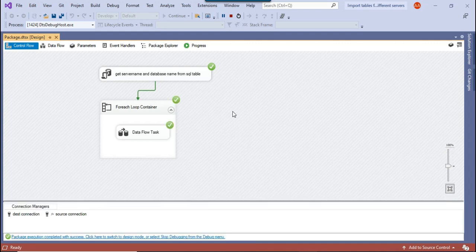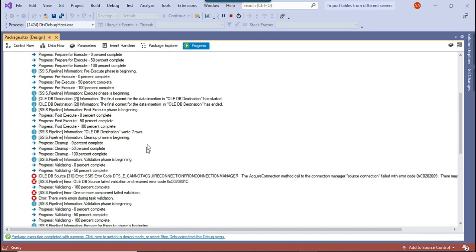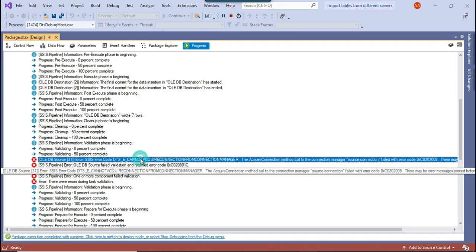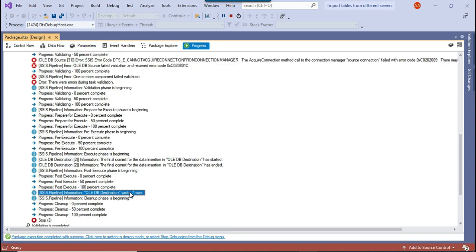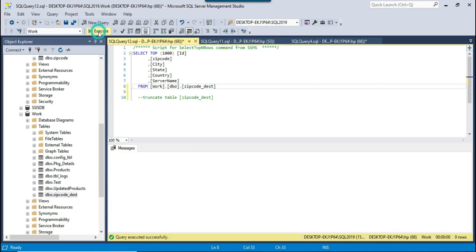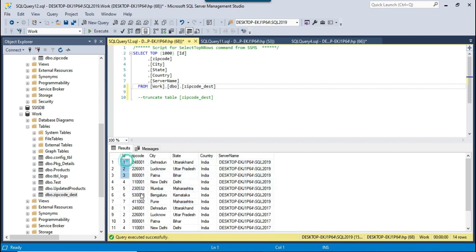So you saw that it ran for the first one successfully, for the second one it failed, but it continued, and for the third SQL server it again inserted the data. If you see the progress, you will notice that it inserted 7 records here, then it seems like it failed, and then it continued and wrote 7 records again. If you check the data in this particular table, zip code days, you will find 14 records here, because 7 records are from SQL Server 2019 and the next 7 records are from SQL Server 2017.